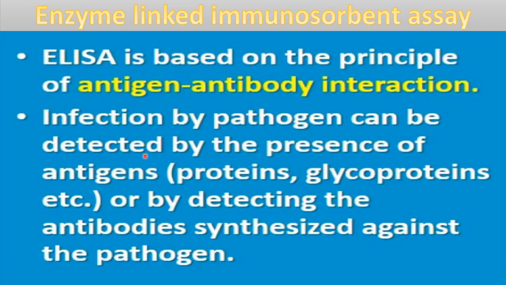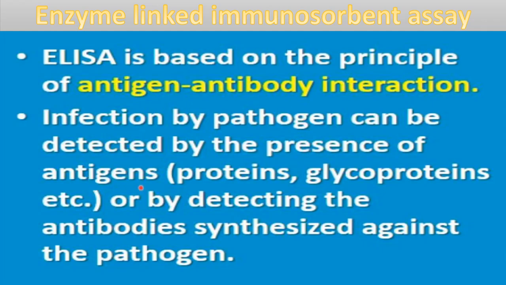Infection by a pathogen can be detected by the presence of antigens. So what is done in this technique? Artificial antibodies are made, and blood from the suspected person's body is taken, and then a reaction is observed in that, whether antigen antibody interaction is occurring or not. If that person is infected by the pathogen, then obviously antigens will be present in the blood, and the antigen antibody interaction will occur. So like this, the presence of antigen can be checked by antigen antibody interaction.